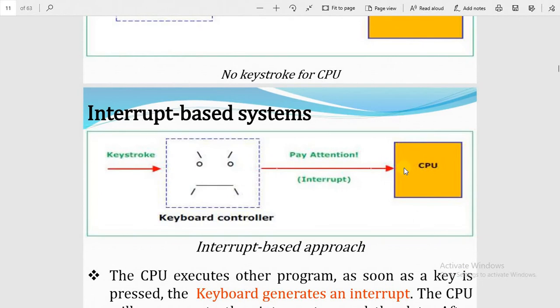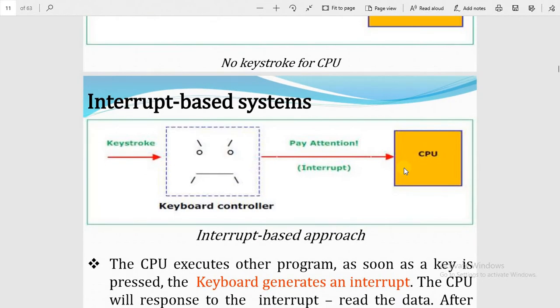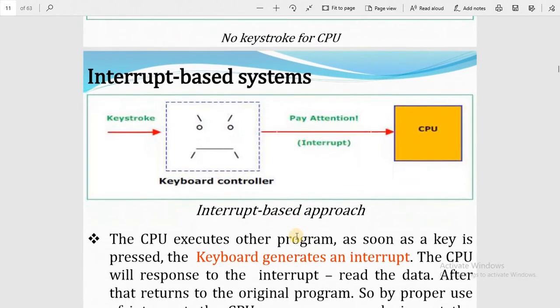Interrupt based system. What is an interrupt based system? We have the keystroke, the keyboard controller, which pays attention, and the interrupt. Both are handled simultaneously by the CPU. When the user strikes a key, it also pays attention to the CPU and interrupts the normal routine of the program. So this is the interrupt based approach in the architecture.